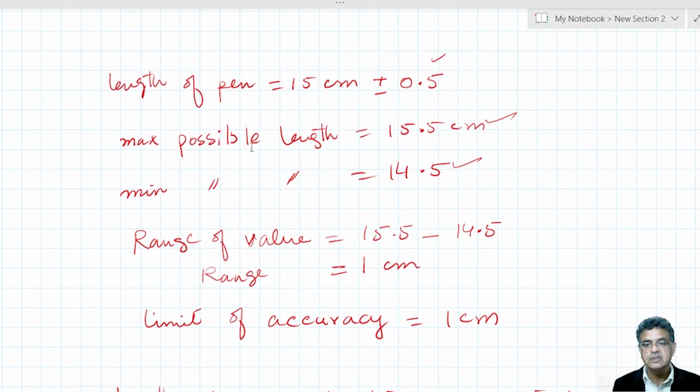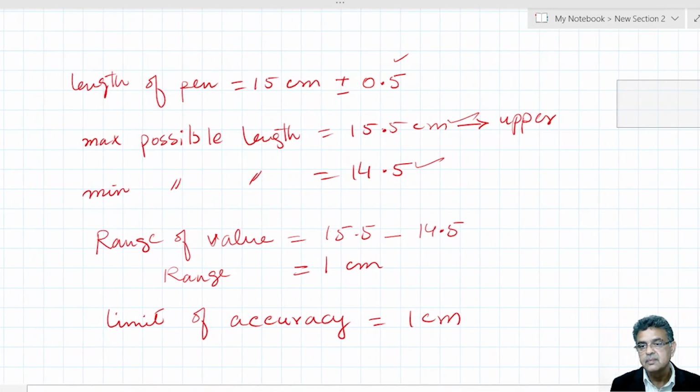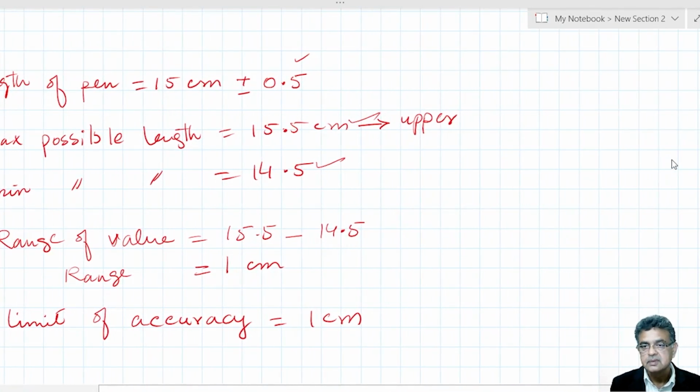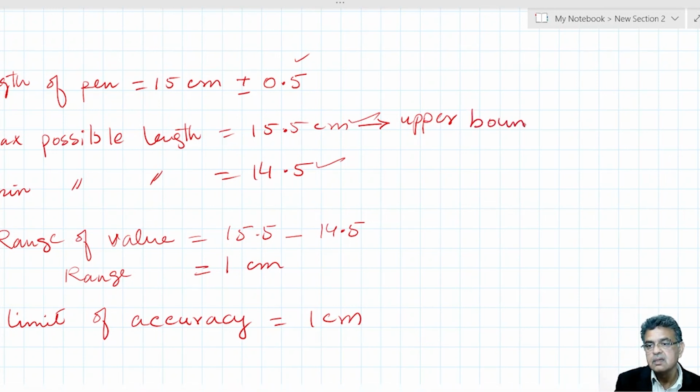This maximum possible length is also known as the upper bound. This is the upper bound, and this value is the lower bound.